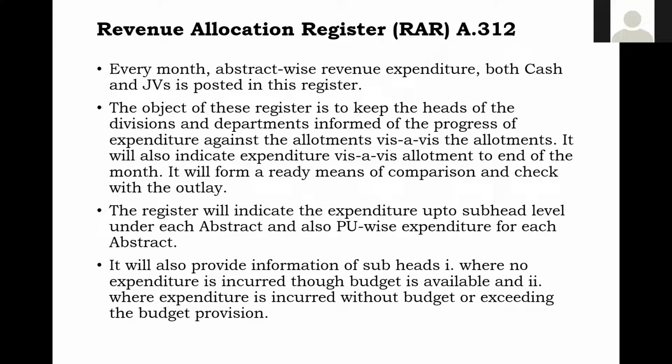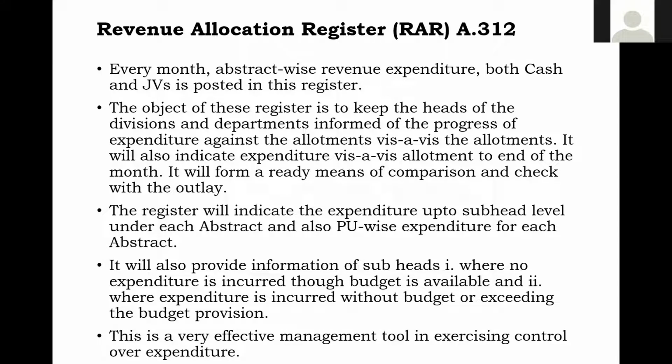And they can take the action where no expenditure is there. They can take action to surrender the funds, or they can book the expenditure also. If expenditure is to the brim, they can ask more funds under the subsequent reviews. This is all about revenue allocation register.